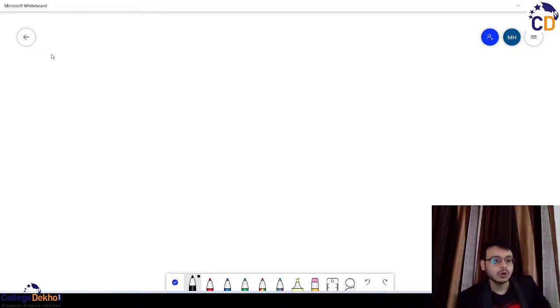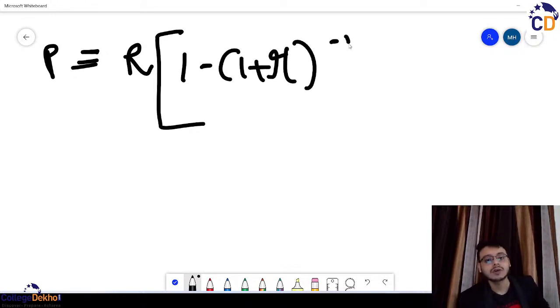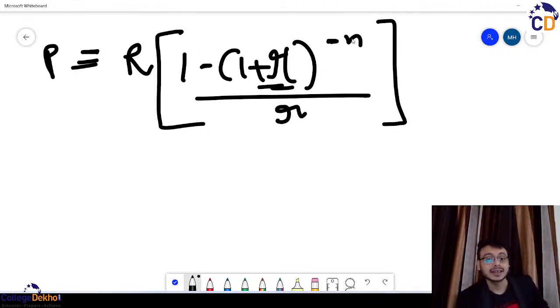So we won't go for the derivation of the formula. I'll straightforward just write the formula because that can take time. If someone is asking you to have the present value, the formula goes on 1 minus 1 plus r to the power of minus n divided by r. That is the formula for the present value of annuity. 1 minus 1 plus r to the power of minus n, and इसमें जो power है वो minus n है, divided by r.